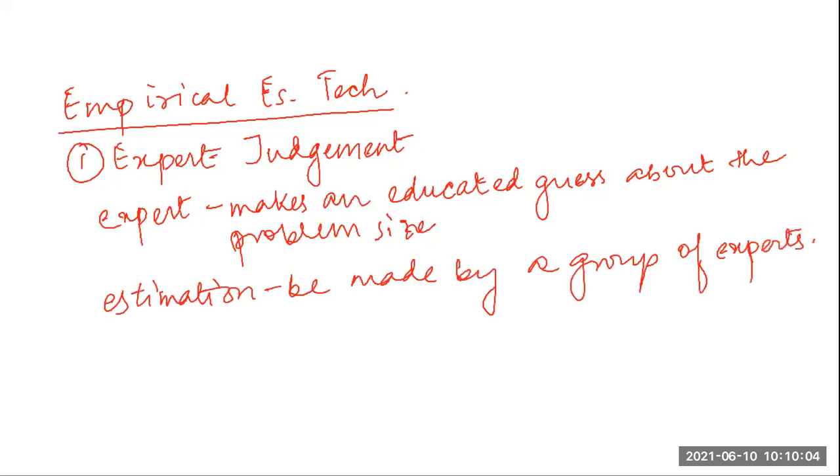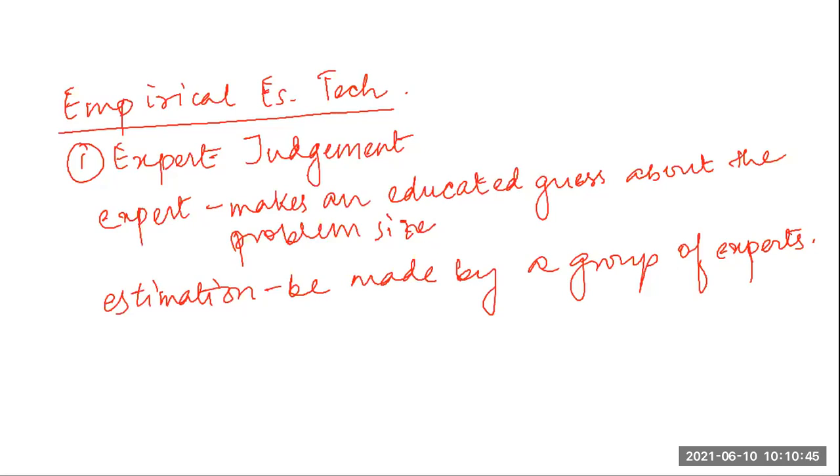So instead of relying on one expert solely, it is better that this estimation is made by a group of experts, and then the chances of errors arising from issues such as individual oversight, lack of familiarity with a particular aspect of a project, or differences in personal conceptions can be overcome. If a group of people are there, we will discuss our opinions with each other, and then we will arrive at a conclusion.